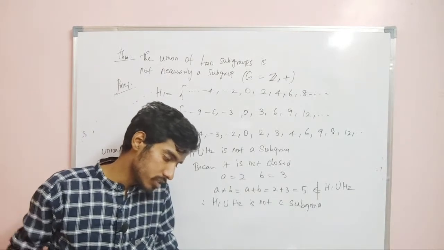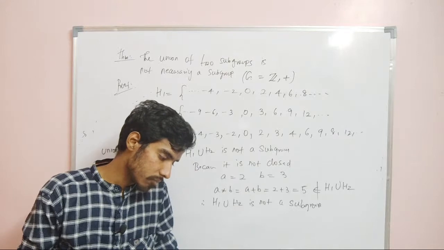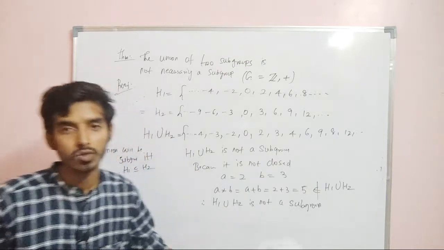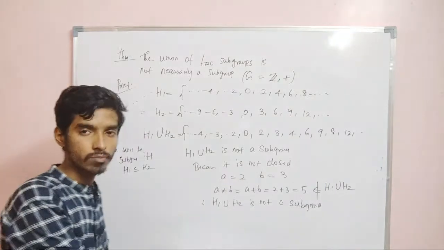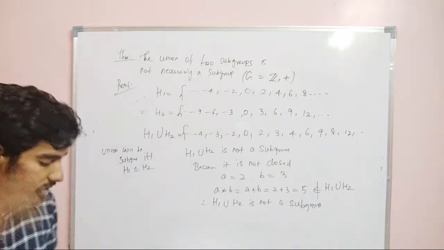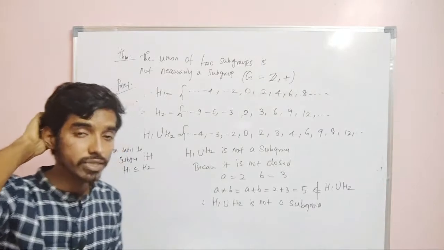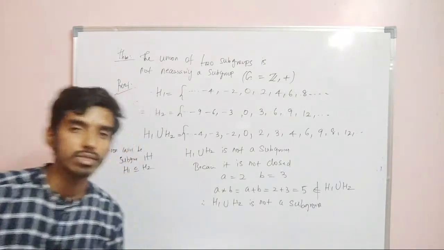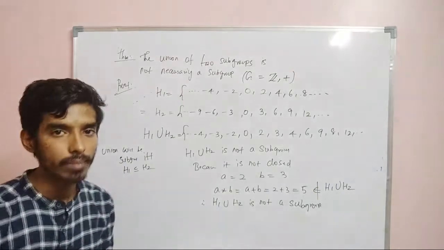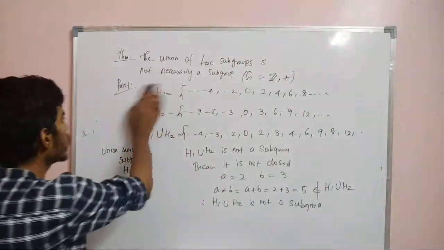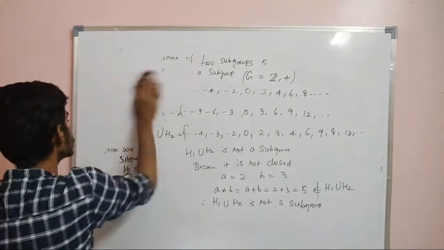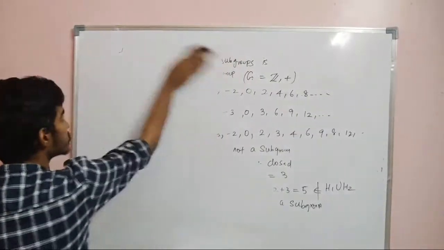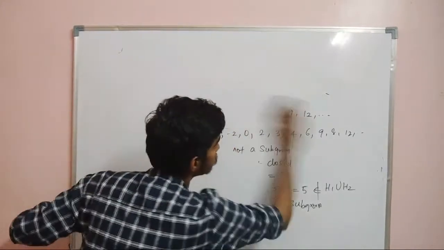Then prove that the set of all multiples of integers by a fixed integer m is a subgroup of G. That is what I have said, right? So nZ will always be a subgroup. nZ means a fixed multiple: 2Z means 0, 2, 4, 6, 8, minus 2, minus 4, minus 6; 3Z means 0, plus or minus 3, plus or minus 6, plus or minus 9 and so on. So in general, nZ will always be a subgroup. This is exercise 1.